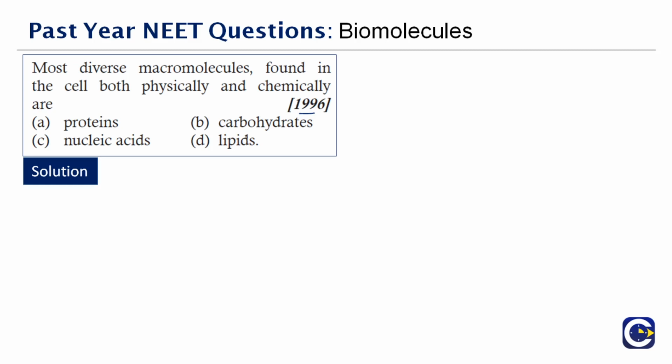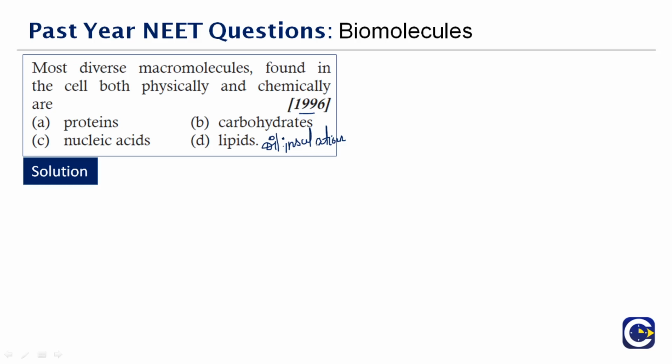Now what are lipids? The oil, the fats, it can be rich in oil or butter, whatever. Major contribution is from the oil. So lipids cannot be absorbed by the body as such, so they will be converted into fatty acids, which will be absorbed by the body, and the main property of lipid is insulation property. It actually produces heat, which helps the body to maintain the temperature. Apart from that, you have nucleic acids and proteins, but most diverse macromolecules of all the 4, if you see,